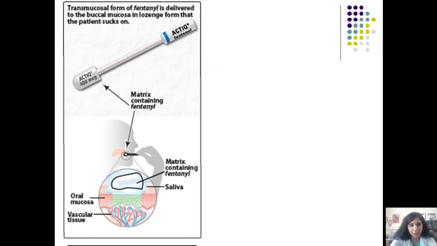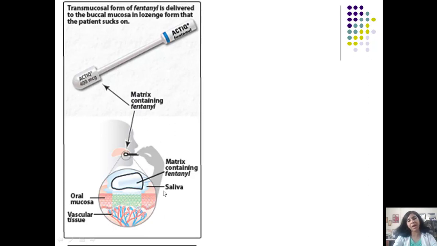So let us look at this picture. This is in the form of a lollipop. It's a transmucosal form of fentanyl, delivered to the buccal mucosa in the form of a lozenge that the patient can suck on. This is especially for breakthrough pain, and this is a matrix which contains fentanyl, and it quickly dissolves in the saliva. You know that the buccal mucosa is richly supplied with blood vessels. It is directly absorbed by the buccal mucosa, and it brings about pain relief. You should know which drugs are meant to be absorbed directly via the oral cavity.